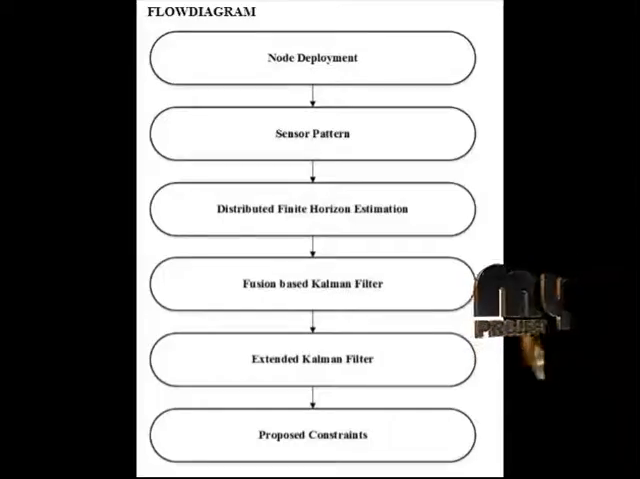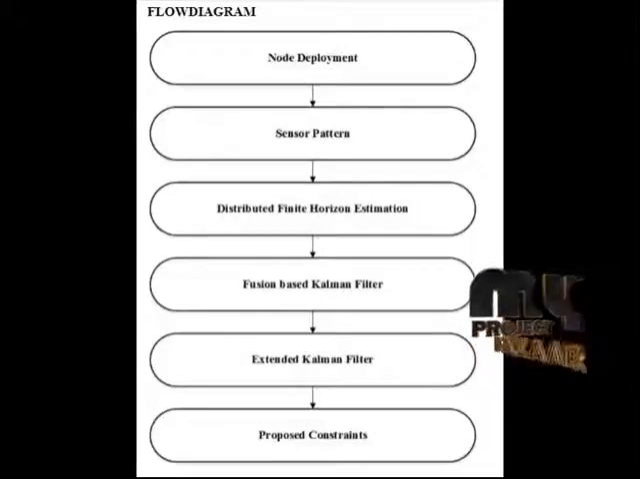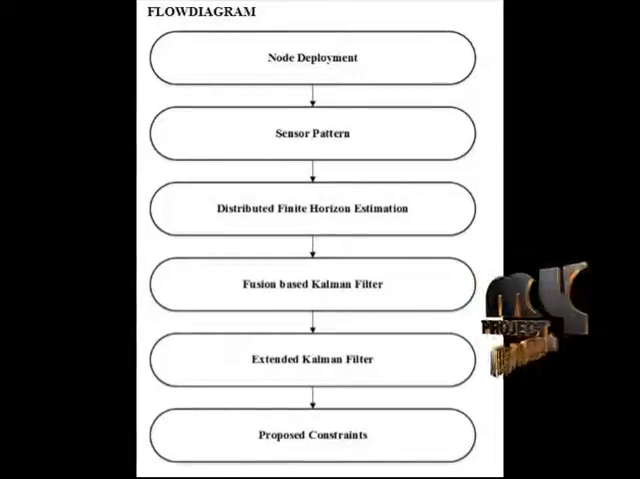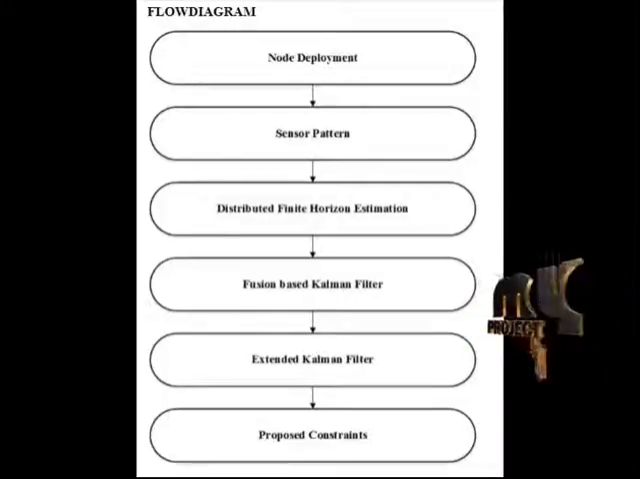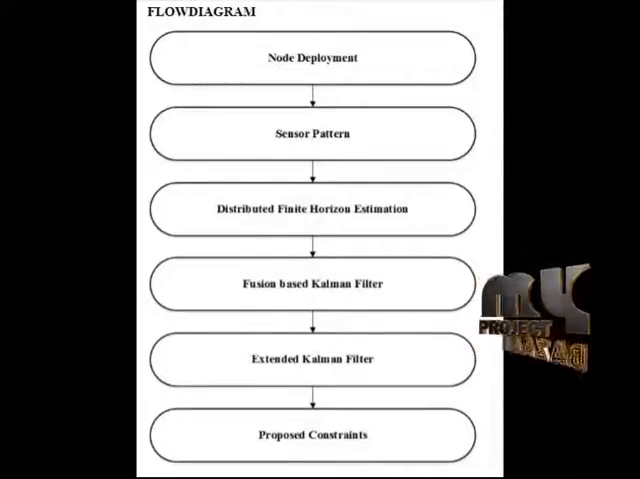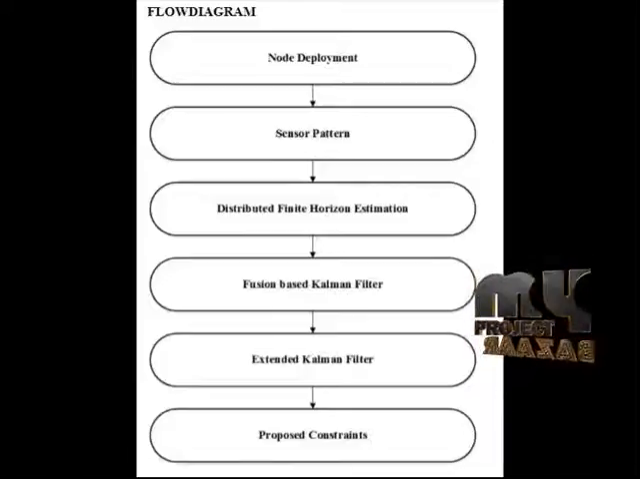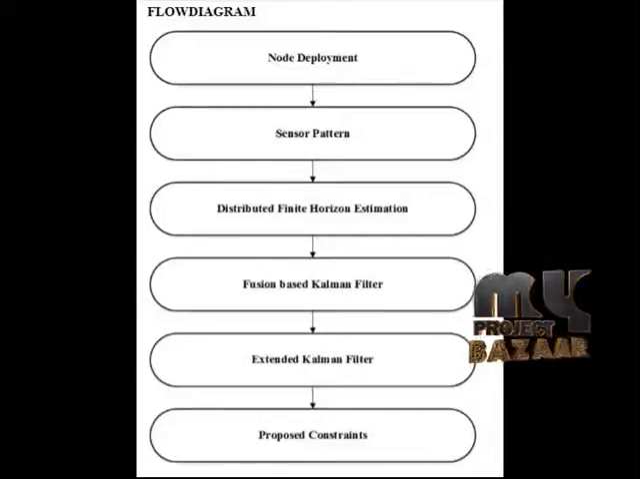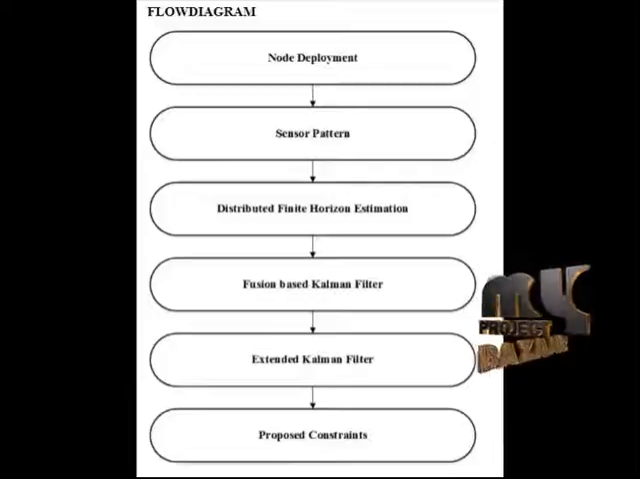The system architecture of our proposed work consists of 6 modules: node deployment, sensor pattern, distributed finite-horizon estimation, fusion based Kalman filter, extended Kalman filter, and proposed constraints. A random number of 100 nodes are deployed to describe the sensor network environment, and the sensors are used to estimate the node tracking objects. The tracking object shows the number of time simulations, and the distributed finite-horizon estimation. The finite horizon is the point at which bandwidth and energy are constrained.